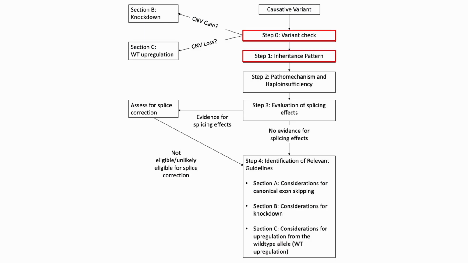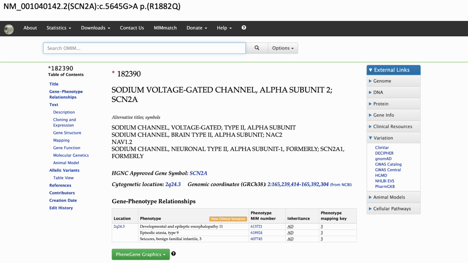Next, we check the inheritance pattern. As suggested by our guidelines, we can use OMIM. Here, we see that all phenotypes associated with SCN2A are inherited in an autosomal dominant manner.